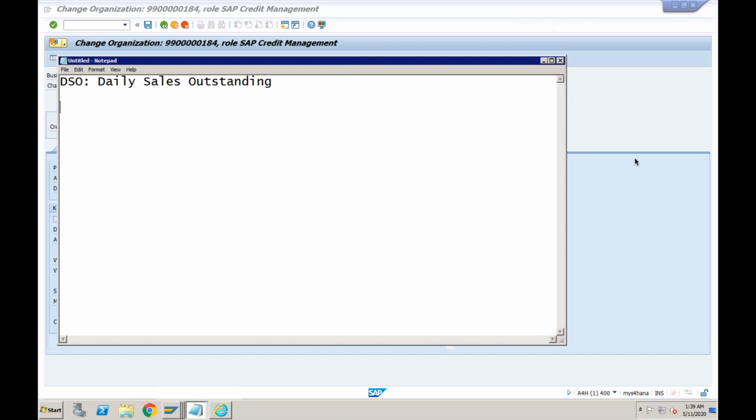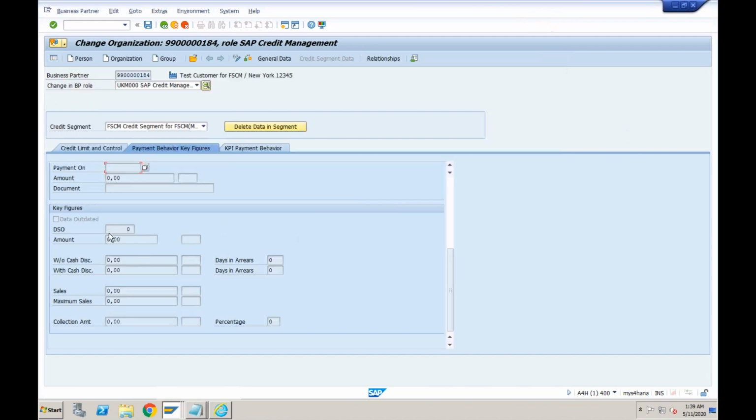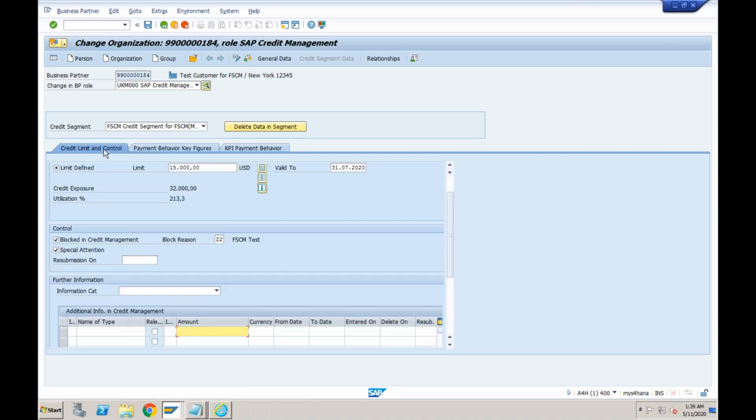So this information is captured here automatically. This is not something you need to enter. The system will automatically calculate it in the background and keep it here for you. Why is it keeping it here? Just to make sure that if you want to know at any point of time how this customer is behaving in terms of credit management.